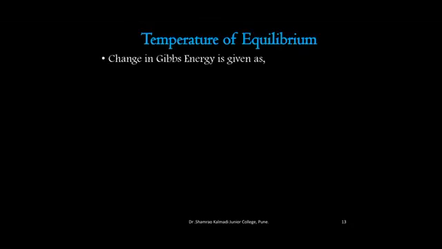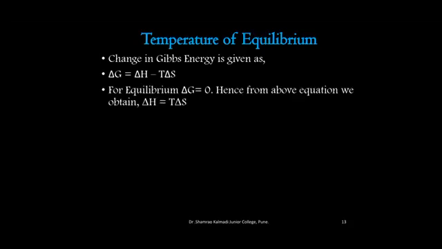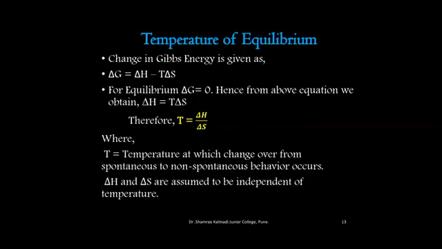Further, we can also calculate the temperature of equilibrium. The change in Gibbs energy is given as delta G is equal to delta H minus T delta S. For equilibrium, delta G will be equal to 0. Hence, from the above equation we get delta H is equal to T delta S. Therefore, capital T will be equal to delta H upon delta S, where T will be temperature at which change over from spontaneous to non-spontaneous behavior occurs.